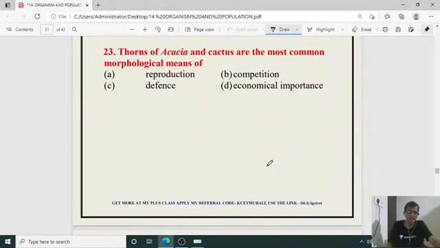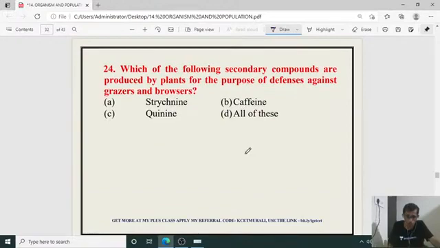Thorns of acacia and cactus are the most common morphological means of what? Why is it there? Reproduction, competition, defense, economical importance. So which is the right answer? It is a self-defense mechanism. The thorns of acacia and cactus are going to prevent the plant from grazing animals because of the presence of thorns. Next, question number 24. Another few questions, 3 questions remaining.